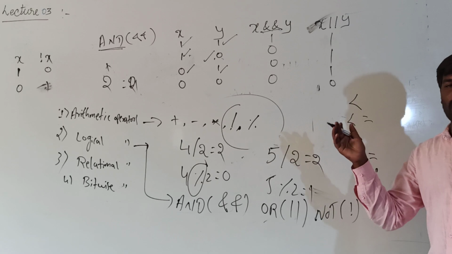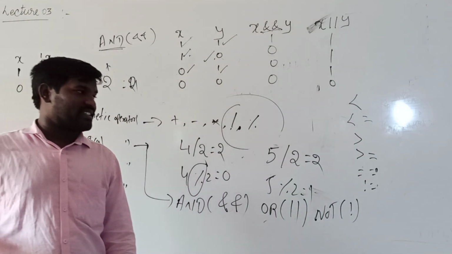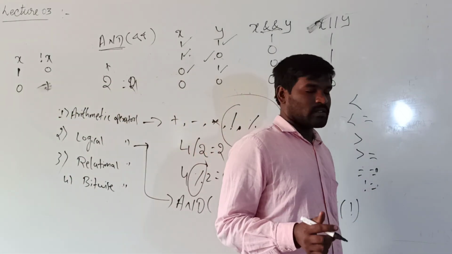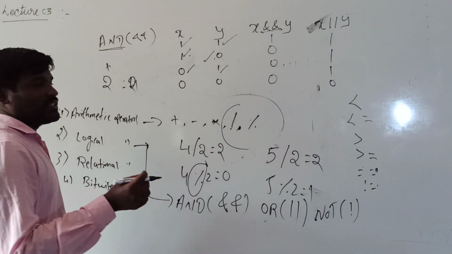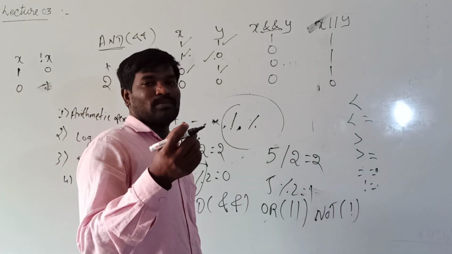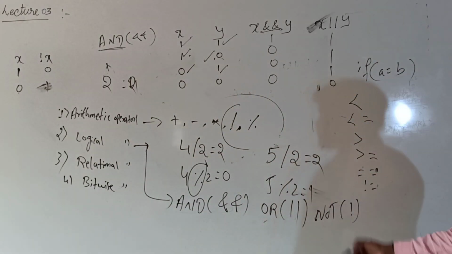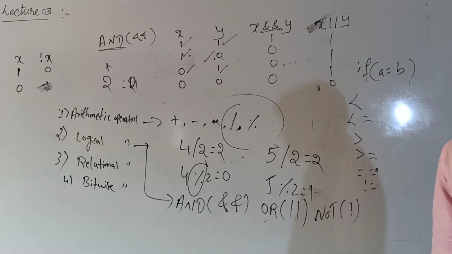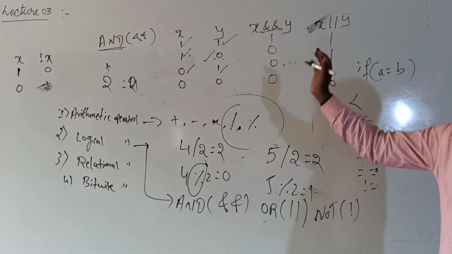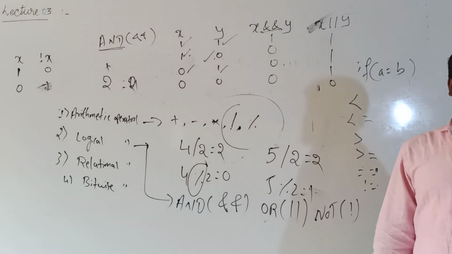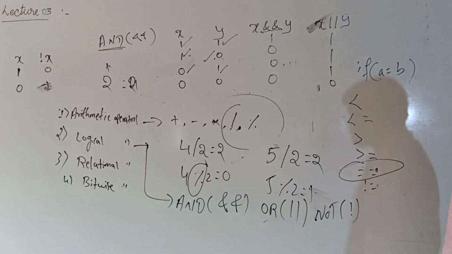So why you have to use less than, less than or equal to, greater than or equal to, double equal to, and not equal to. In an algorithm, if you want to write the program for whether two numbers are equal or not, I can write: if a is equal to b. But in the programming language, if you want to compare a with b or b with a, compulsorily we use double equal to.